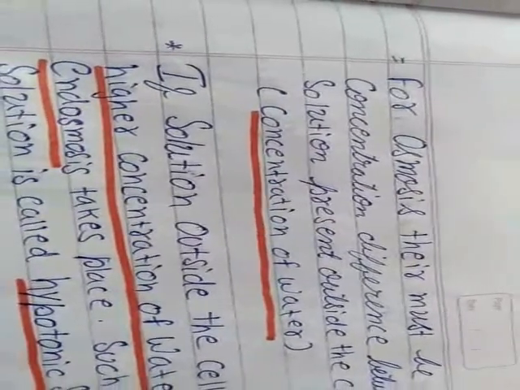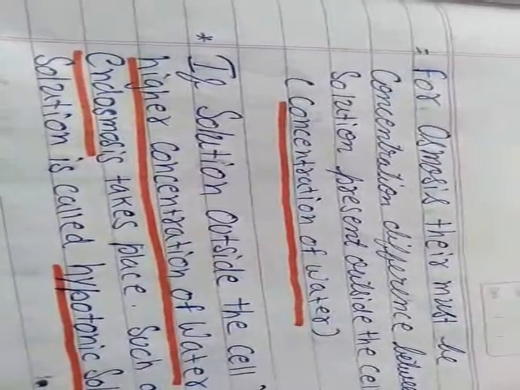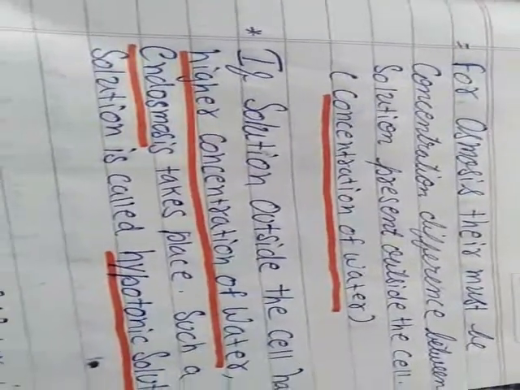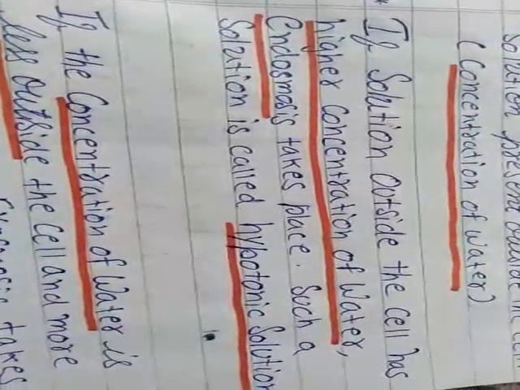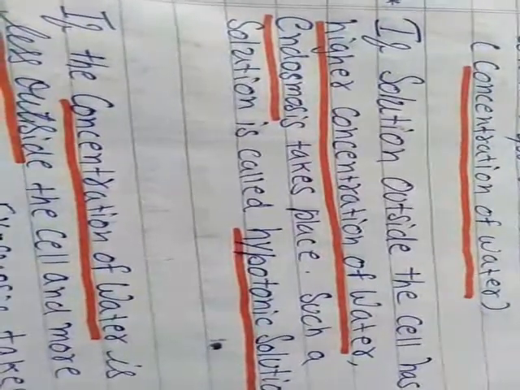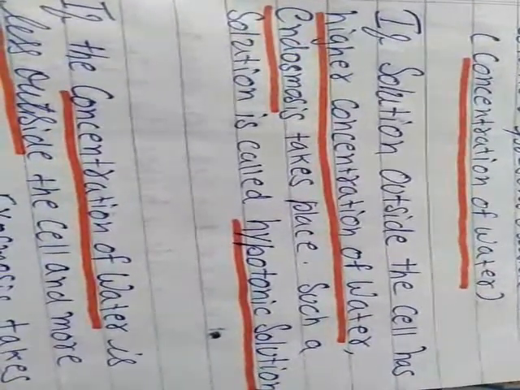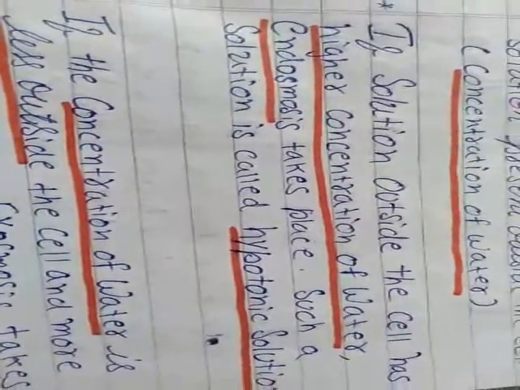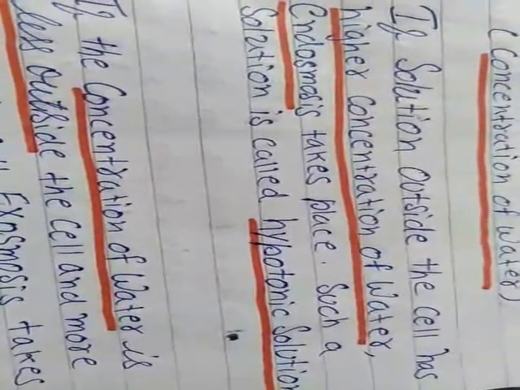So there are three types of solution we have to study, that is the hypotonic solution, hypertonic solution and isotonic solution. So first we will discuss the hypotonic solution. If the solution outside the cell has higher concentration of water, then what will happen? The water will move from where? From higher concentration to the lower concentration. So which process will take place? Endoosmosis. So such type of solution is called a hypotonic solution.